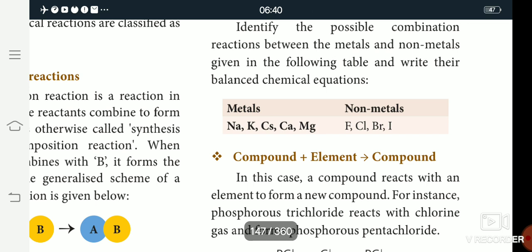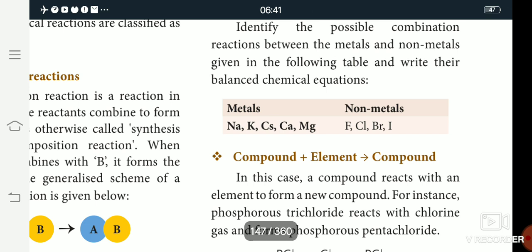F is fluorine, Cl is chlorine, Br is bromine, I is iodine. Fluorine, chlorine, bromine and iodine are the halogens, group 17 in the periodic table. So this is the combination reaction of element plus element gives compound.